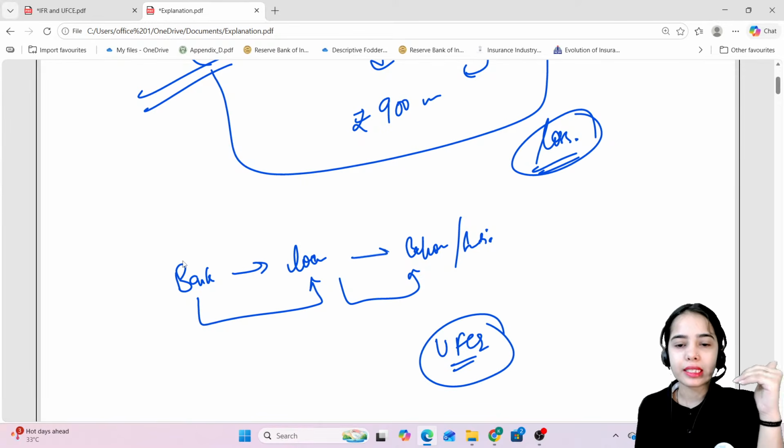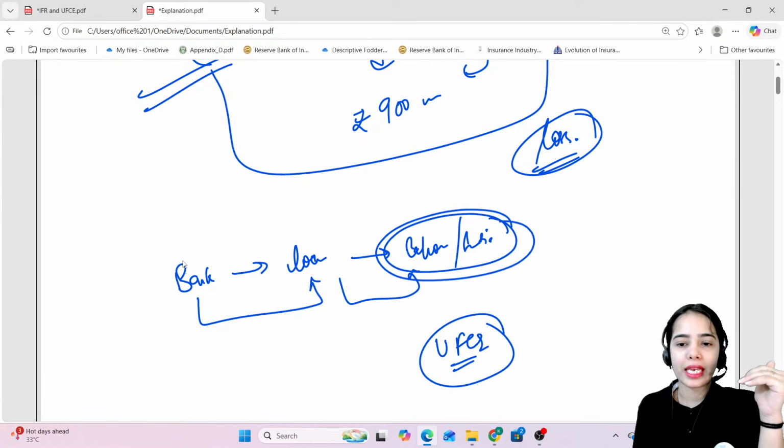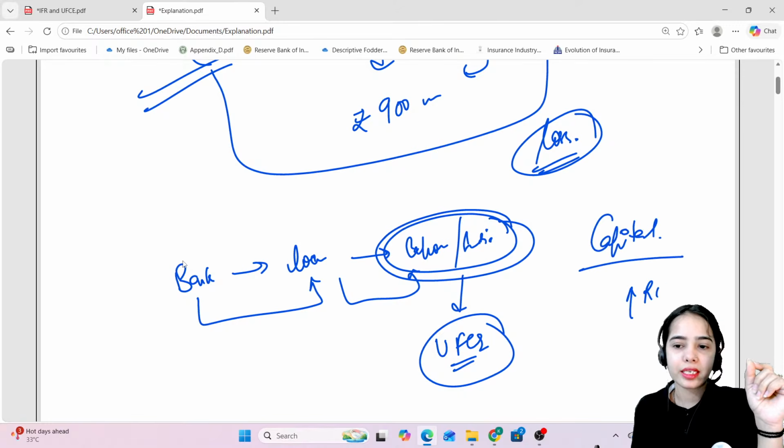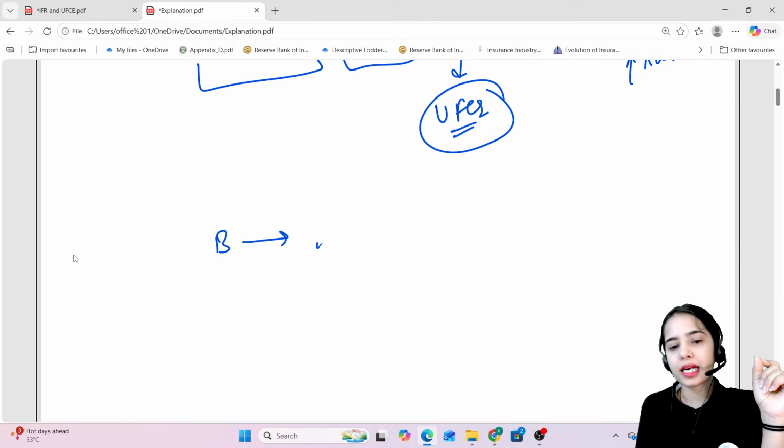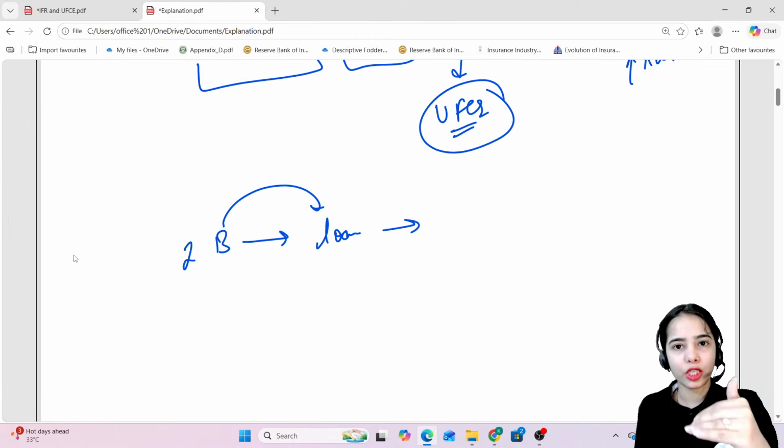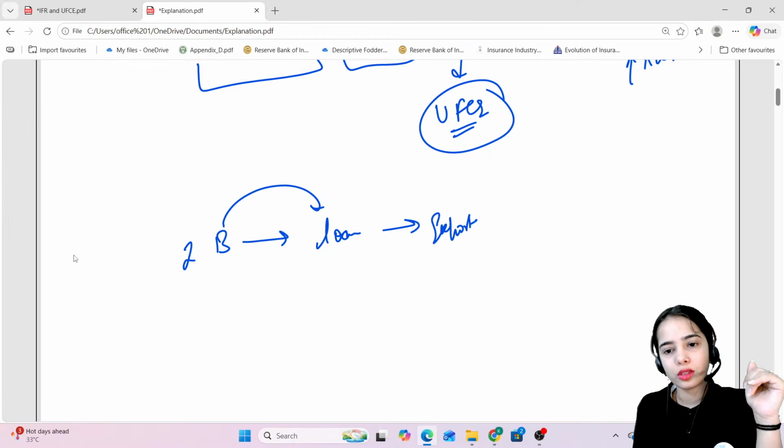If the banks see that some of these entities have unhedged foreign currency exposure, then the banks have to maintain capital against a higher risk weight asset. So if an Indian bank has provided a loan to some exporter or entity of India that has unhedged foreign currency exposure,